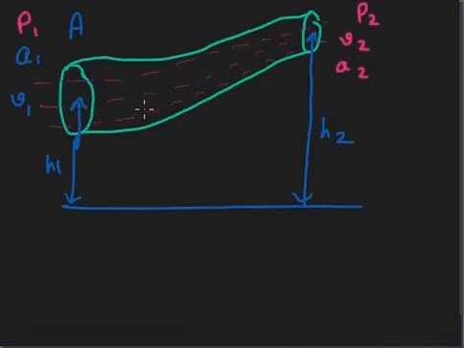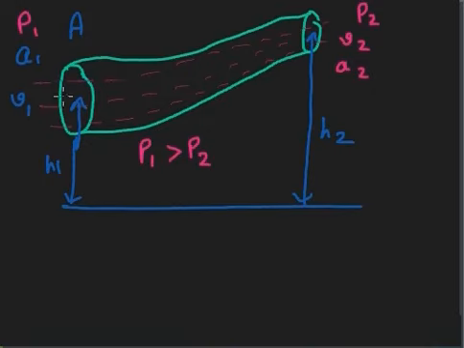Now since the water is going to flow from the lower level to the higher level, pressure at this point has to be more than this. It means P1 will be greater than P2. Now when the water flows from the lower level to the higher level, some sort of work has to be done. So first of all, we are going to find the expression for the work done.